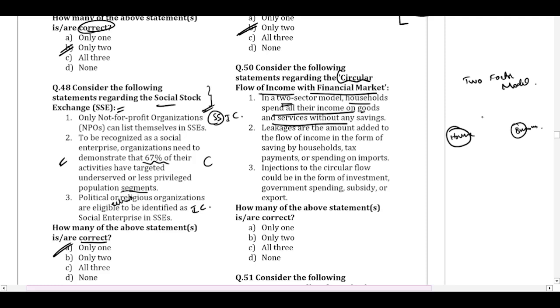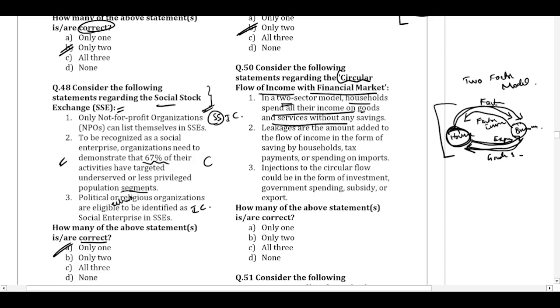So here the households will give the factors of production like land, building, capital, organization to the business for the business to produce, and the business will produce the goods and services and give them to the households. And because they are giving goods and services, the households will make the expenditure here. So basically it starts with the households providing the factors of production and the business in turn returning it with the factor incomes. So once the households get the factor incomes, they will spend it with the businesses to procure the goods and services. So this is the logical flow of the two sector model.